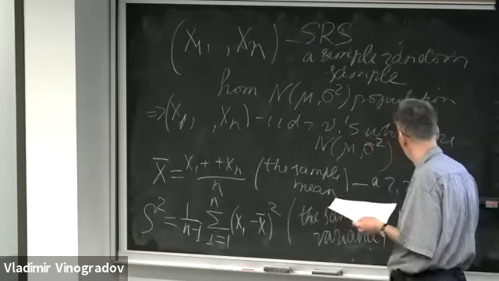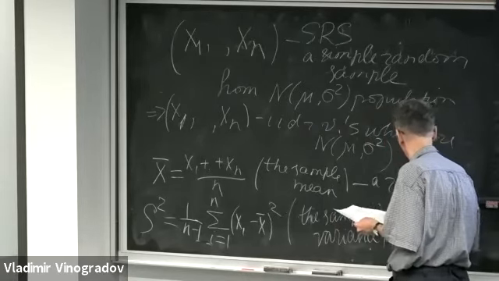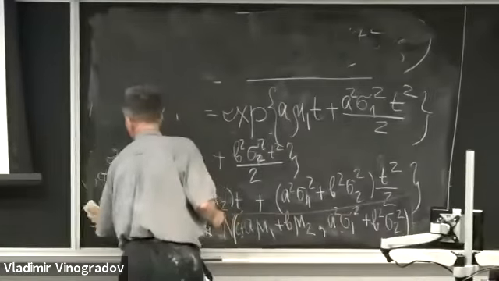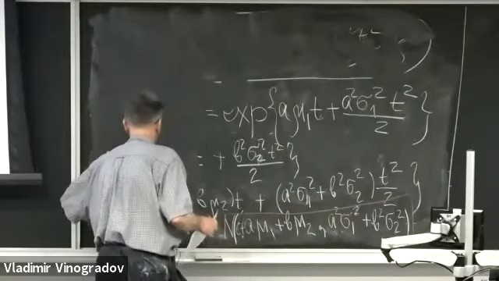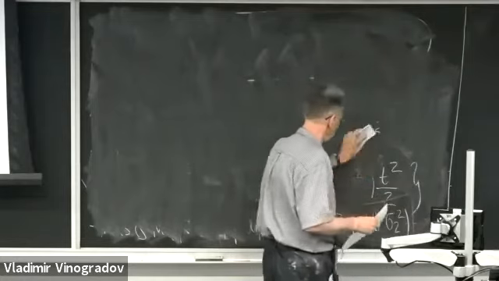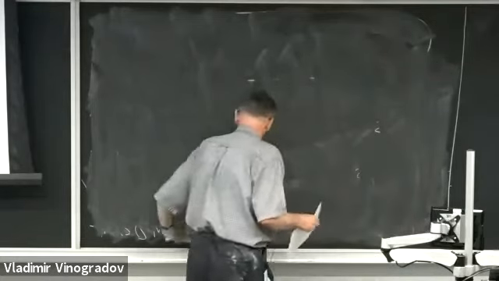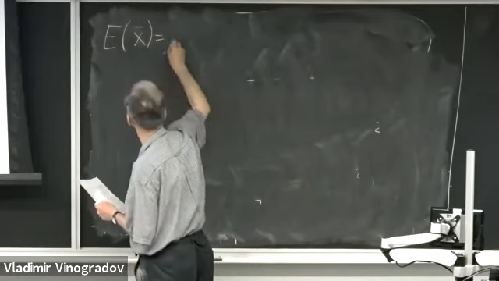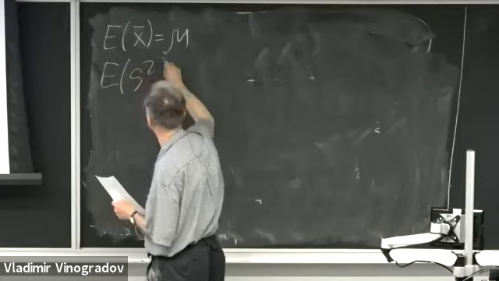But if they are random variables, it's also a random variable. So we of course know that expectation of x bar is mu, expectation of s squared is sigma squared,